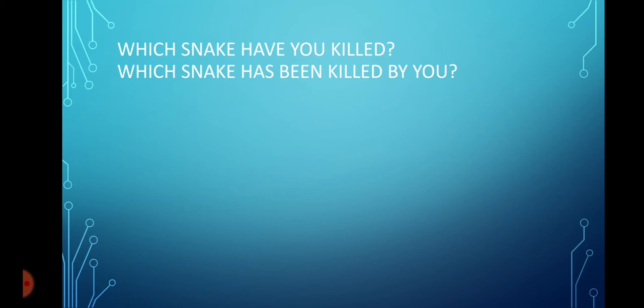Then we have the sentence with which. Which snake have you killed? We are to use subject or object with which. Which snake have you killed? Now, if the snake is coming as the object with which, then in the passive it will also be used with which. Which snake has been killed by you?